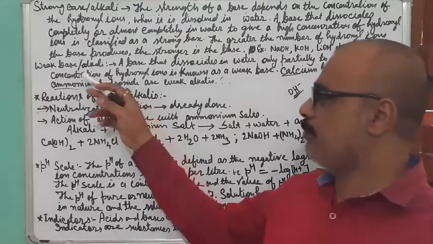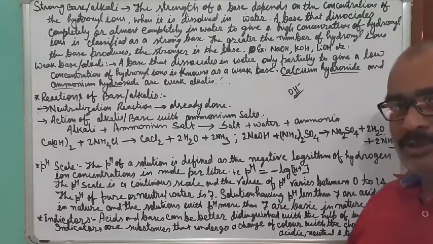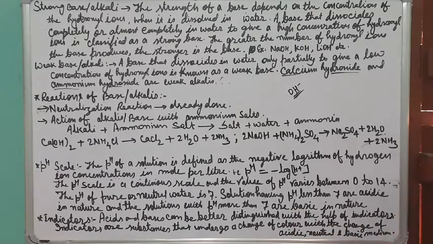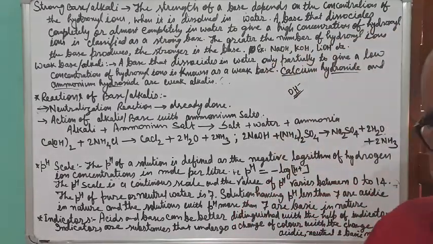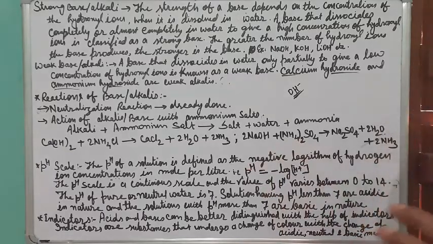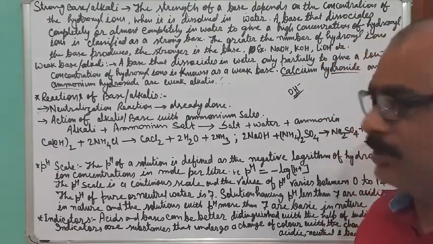Now next is weak base or alkali, just the opposite of that. In case of a strong base, the base dissolves into the water and dissociates completely. In case of a weak base, first it dissolves feebly; it is not 100% dissolved.